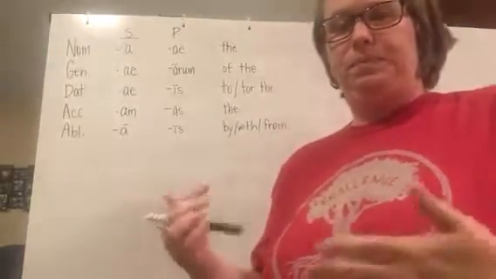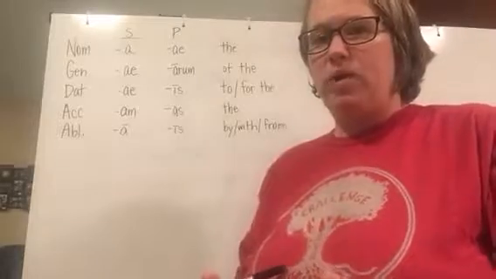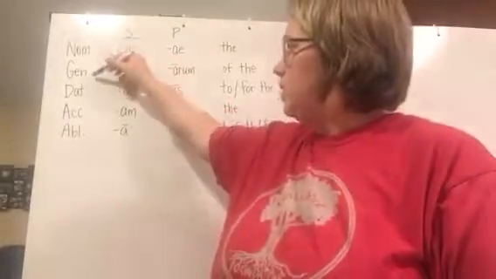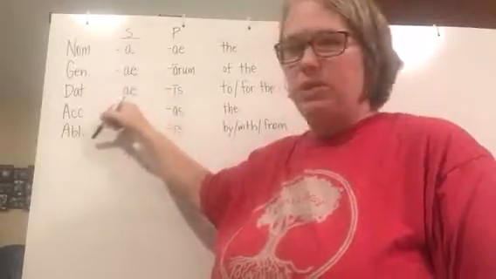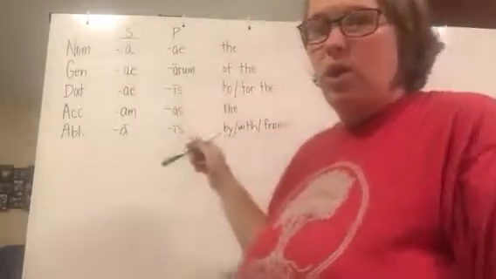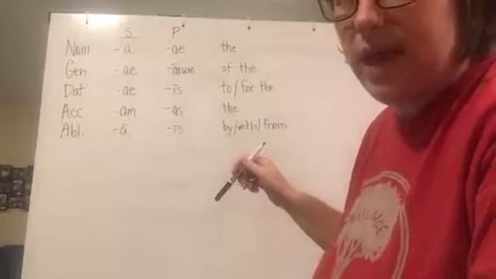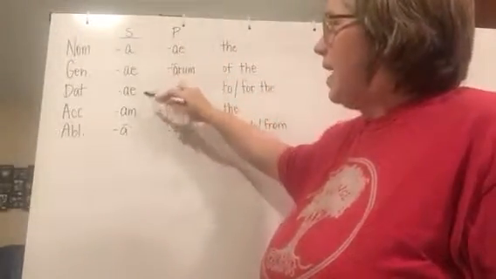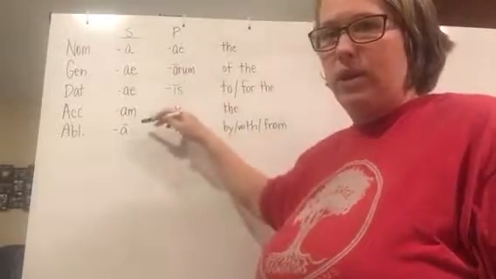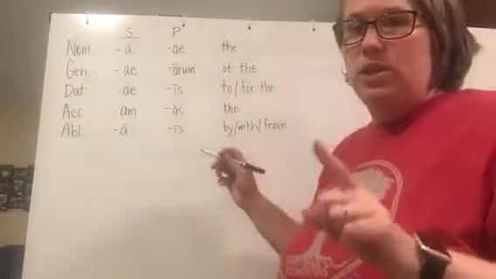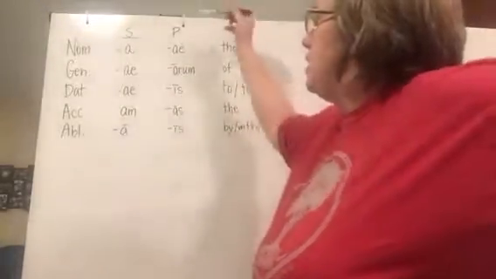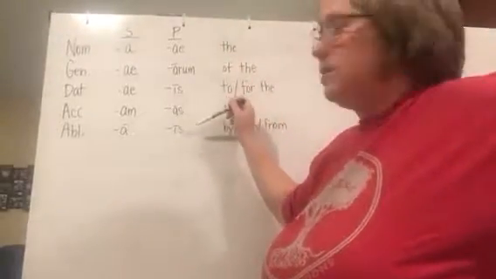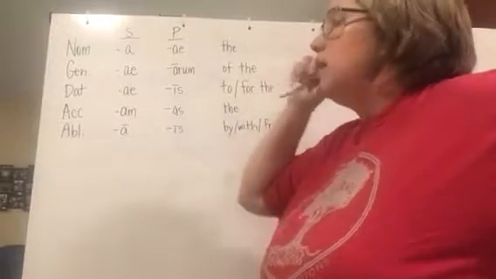Okay, so we talked a little bit about the cases in Latin. We've got nominative, genitive, dative, accusative, and ablative. And we know that the singular endings for first declension are a, ae, ae, am, a. And then the plural endings are ae, arum, is, as, is.